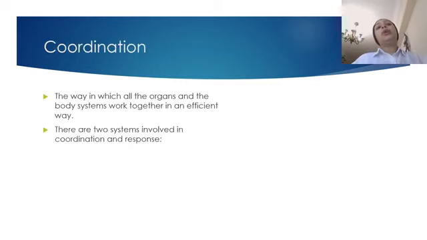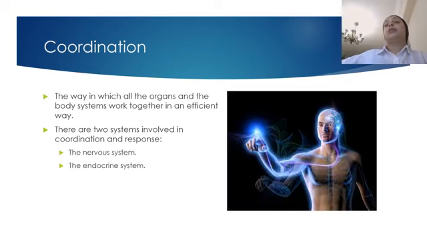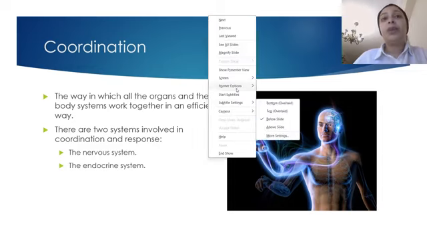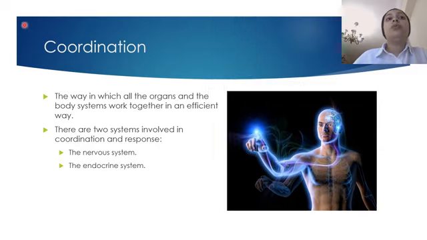We know that our human body consists of different organs and a huge number of cells. How do these huge number of cells and these different organs work together at the same time in a very efficient way to perform a specific function? This is called coordination. So, what is meant by coordination? Okay. What is meant by coordination, يا شباب?